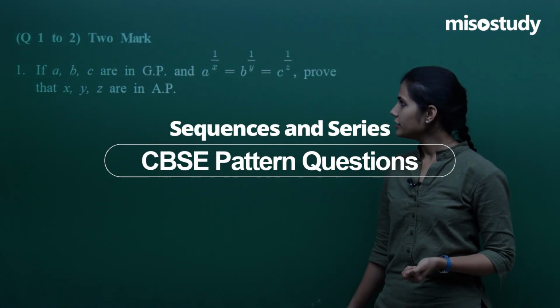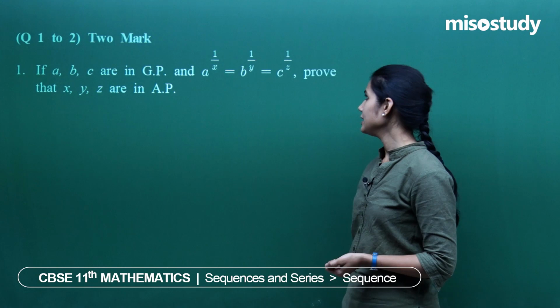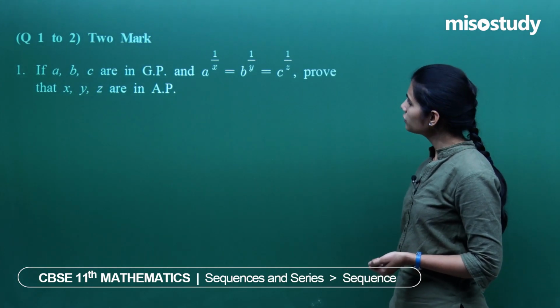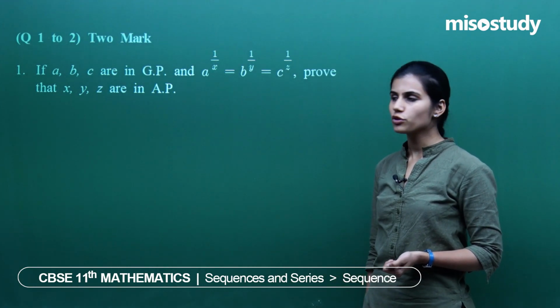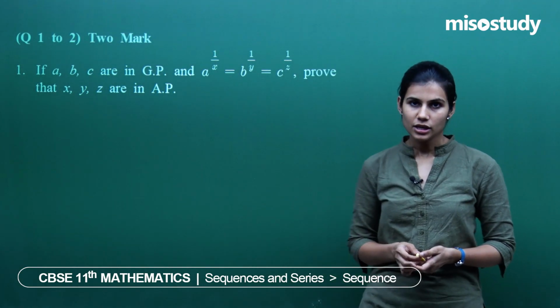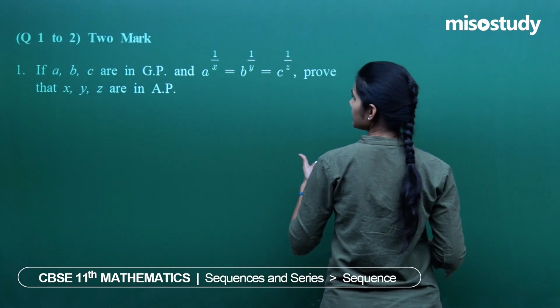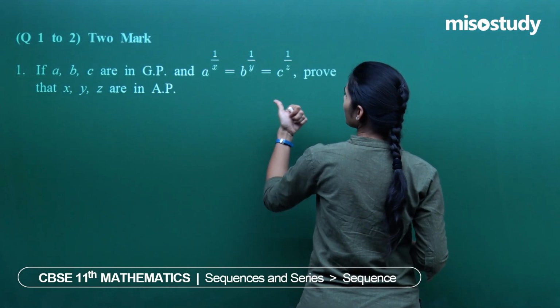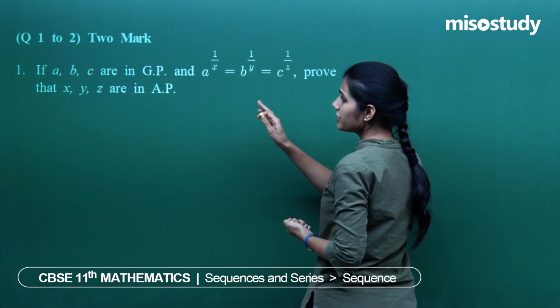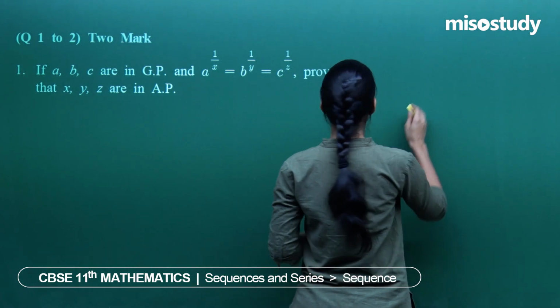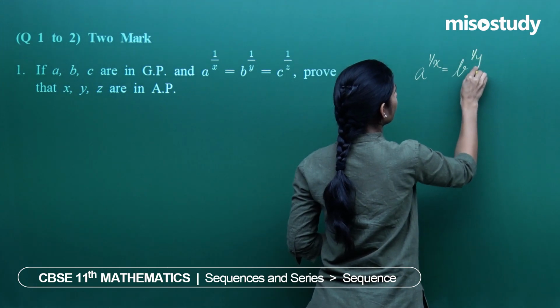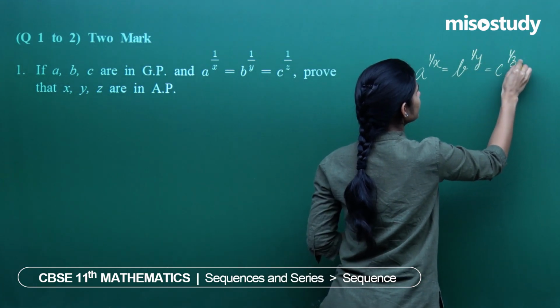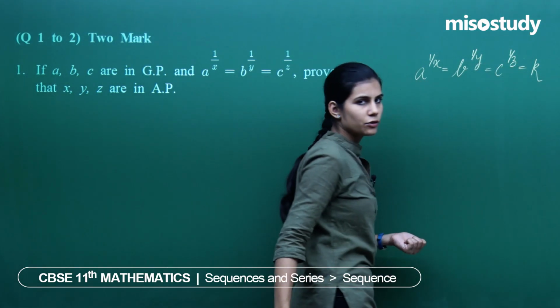If a, b, c are in GP and a to the power 1 by x equals b to the power 1 by y equals c to the power 1 by z, prove that these x, y and z quantities written over here are actually in AP. So we have a, b, c are in GP, we have to show x, y, z is in AP. I am given that a to the power 1 by x equals b to the power 1 by y equals c to the power 1 by z. Suppose all these quantities are equal to k.